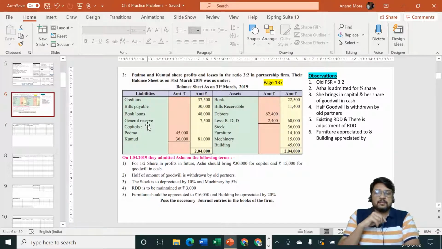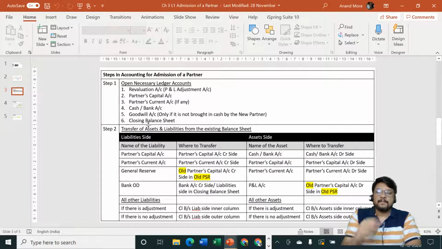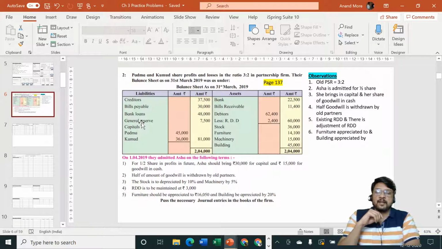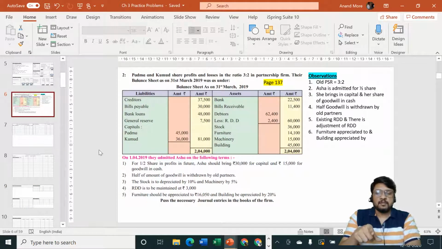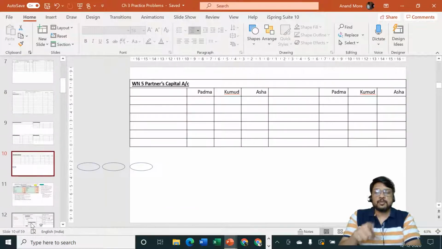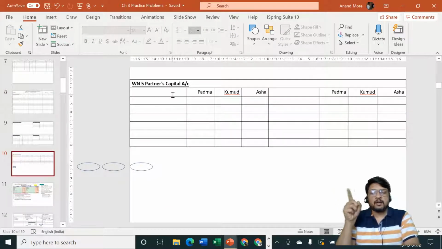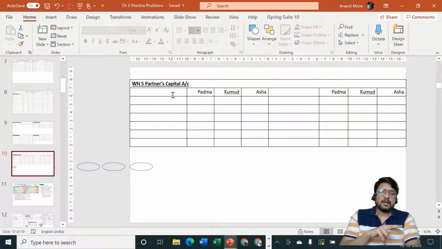In the balance sheet on the liability side you have general reserve, and just now we have discussed that general reserve should be transferred to the old partners' capital account, credit side, in their old PSR. If yes, that means this general reserve starts from the problem balance sheet and goes into a ledger account, but the name of the ledger account in the balance sheet is general reserve and the name of the ledger account in the solution is partners' capital account. That means the problem balance sheet ledger account name and the solution ledger account name are different. That means we will have to make posting as well as journal entry.